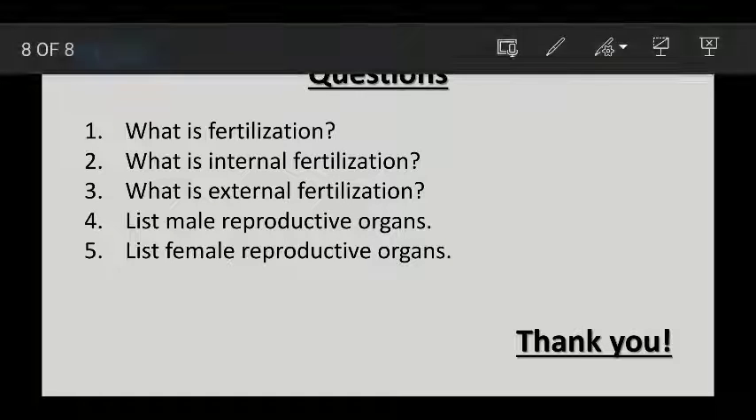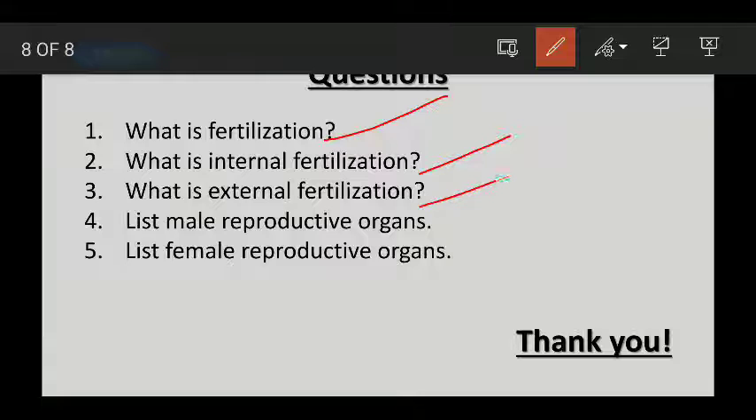Here you have some questions, try to answer them. What is fertilization? What is internal fertilization? What is external fertilization? List the male reproductive organs and list the female reproductive organs.